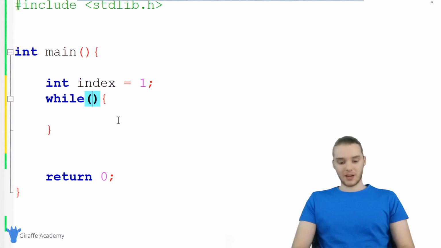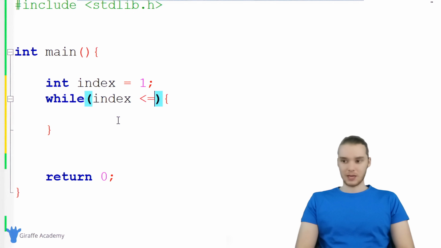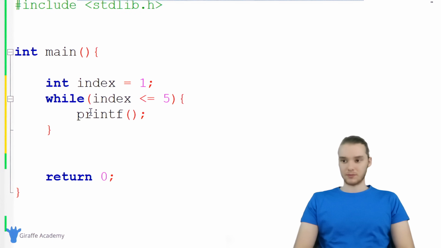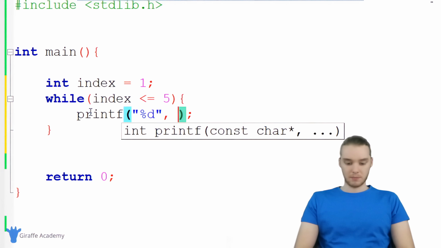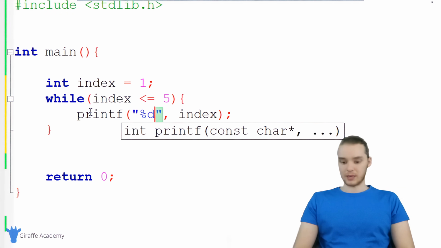Up here, I'm going to specify a condition that index is less than or equal to 5. So while index is less than or equal to 5, I want to execute all the code inside of here. The first thing I'm going to do is print out the value of index. So I'm going to say we want to print out an integer, and I'm going to print out index. And why don't we print out a new line every time too? There we go.